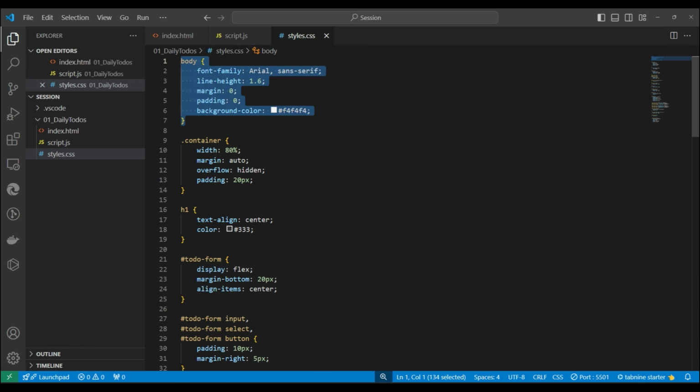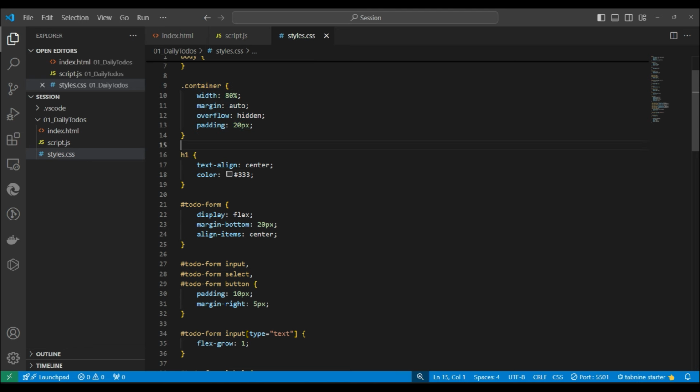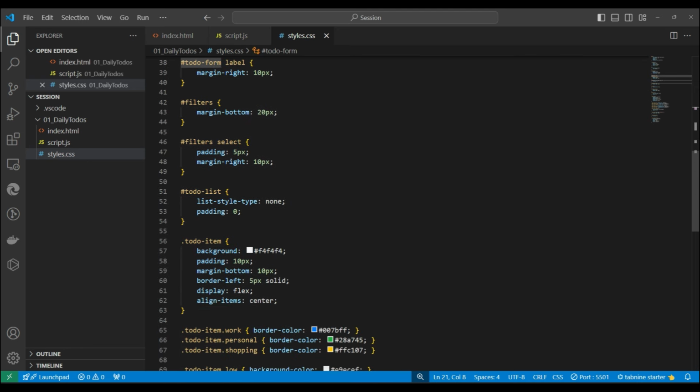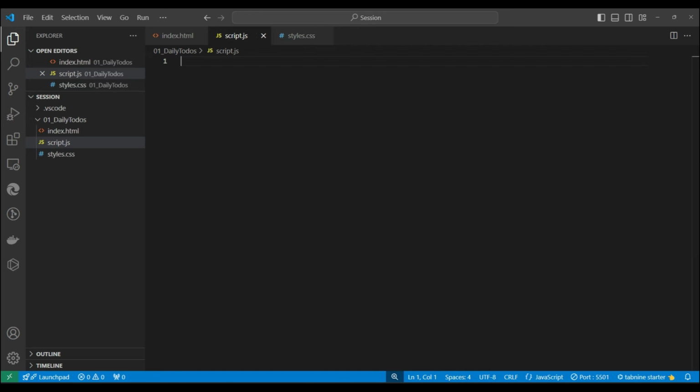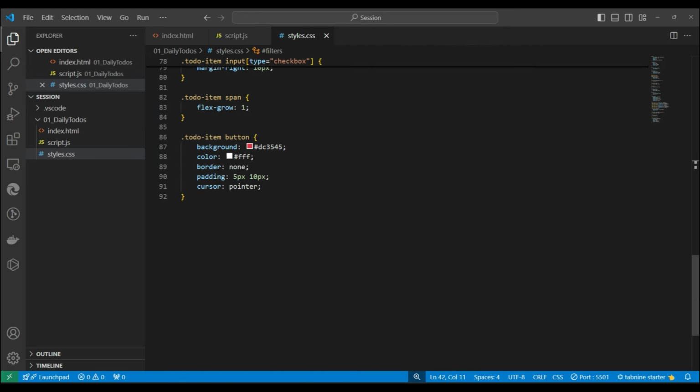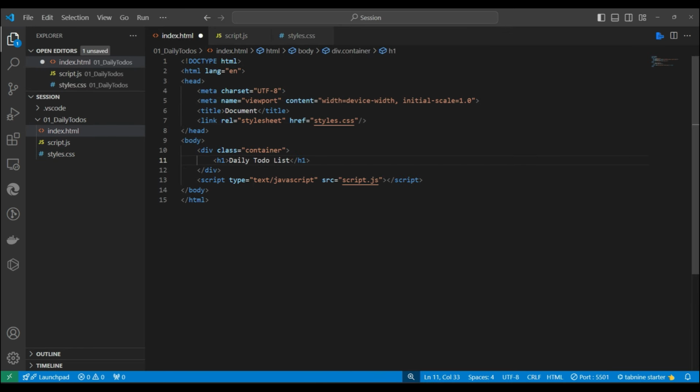This CSS is very simple, like the body tag, where we can give the font and such things. This is the container. There we also have the h1 tag, the to-do form, and all the other things. Mostly I'm using IDs because IDs are very easy to access in the JavaScript part. But we can change it if you want. You guys can go through this. If you have any challenge or anything you want to understand, please write down in the comments. Next thing over here, we need to make one heading, and this is our heading.